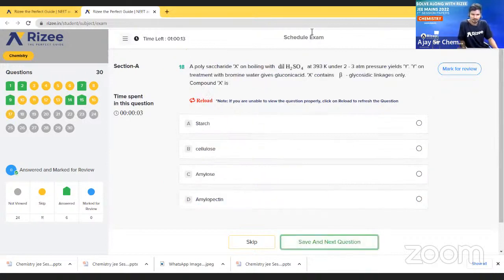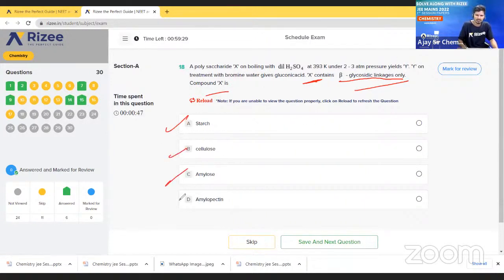A polysaccharide X on boiling with dilute H2SO4 at 393 Kelvin under 2 to 3 atm pressure gives Y, and Y on treatment with bromine water gives gluconic acid, and X contains beta glycosidic linkages only. The compound X is? Very simple question. It looks very big, but we have to think practically. They are asking about X containing beta glycosidic linkages. In which compound is beta glycosidic linkage present?